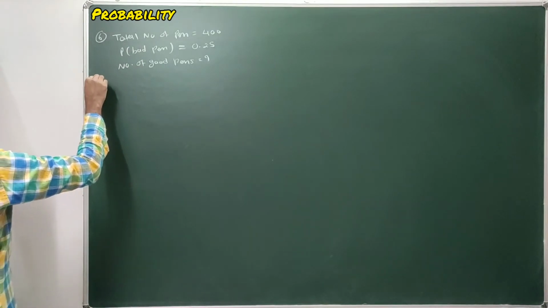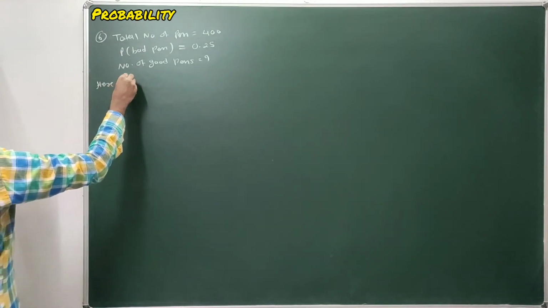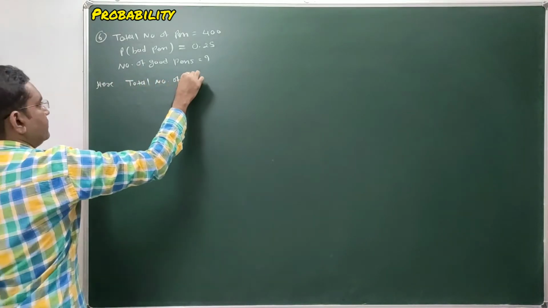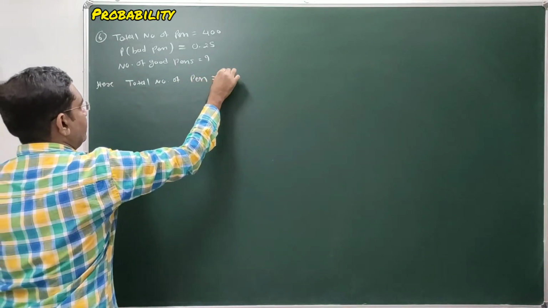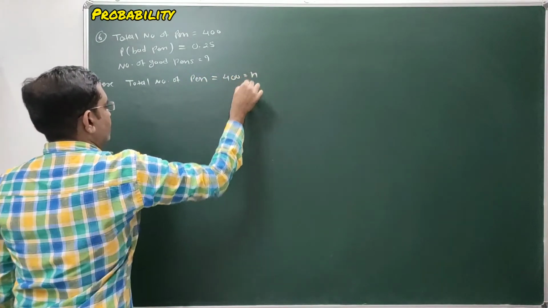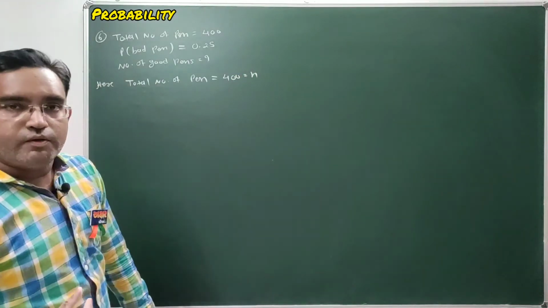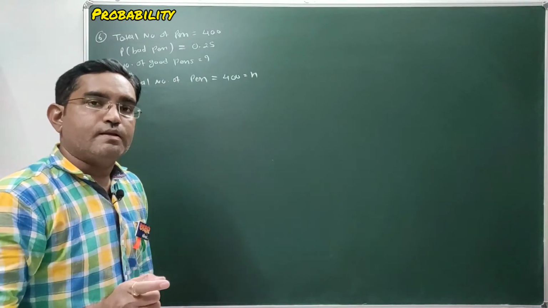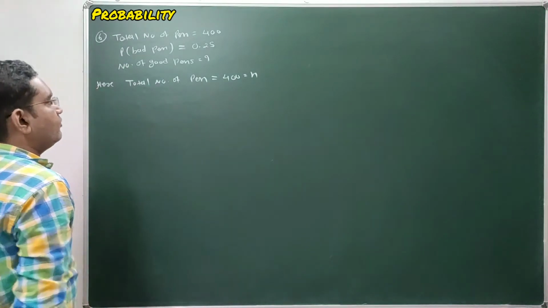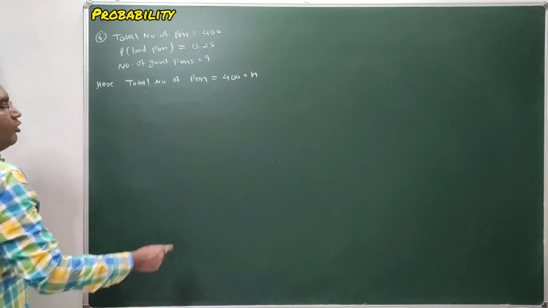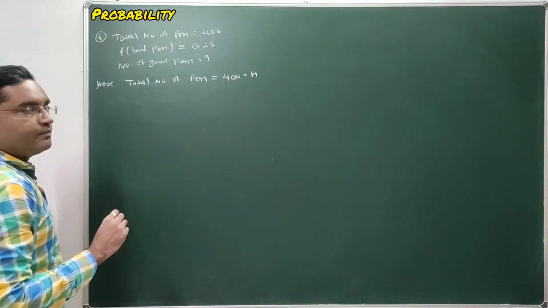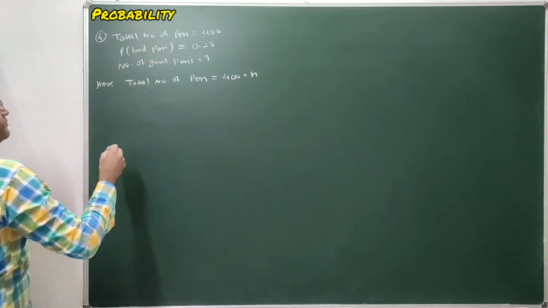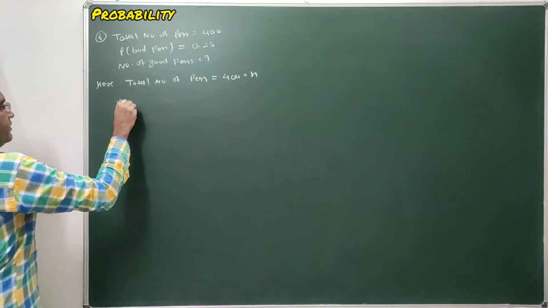The total number of pens, that is 400, is the total number of outcomes, because we have to select one pen from the lot of given pens. So the total number of possible outcomes is n equal to 400. Out of those 400 pens we have to select one pen, and the probability of selecting a bad pen is 0.25, which is given. So first we define event A.